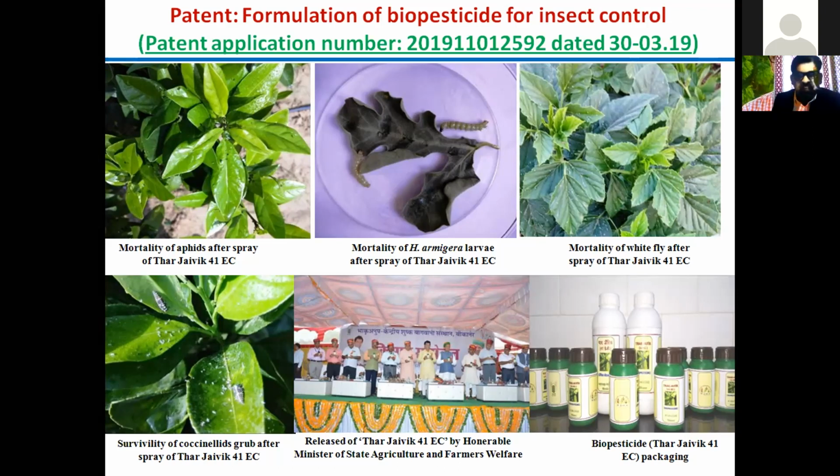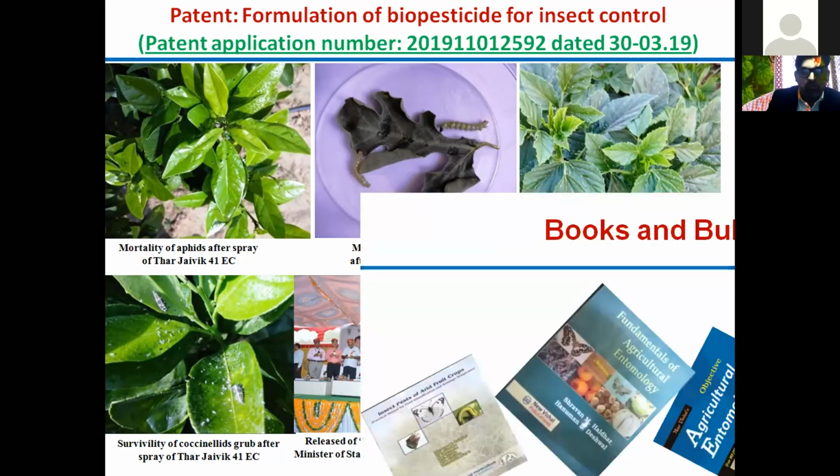One plant in Tumba, Rajasthan, is a botanical pesticide, and it easily controls Helicoverpa armigera and fruit fly. You see, within only 2 to 3 days they are easily controlled. Aphid can also be controlled by this. Tharjavik 41 EC is the common name. It easily controls 2-3 pests that we have already studied and applied for a patent.